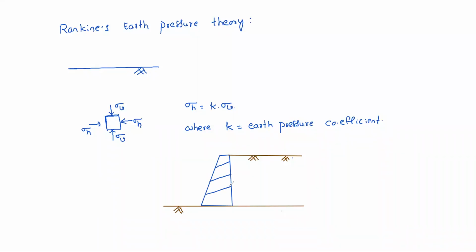So this is the retaining wall. Here, to design this retaining wall, we should understand what kind of force, how much force will come on this wall. We need to estimate how much force will come on the wall, and at what height the resultant acts. Suppose this is h. At what height it acts. So we need to estimate these two things: one is the resultant force on the wall.